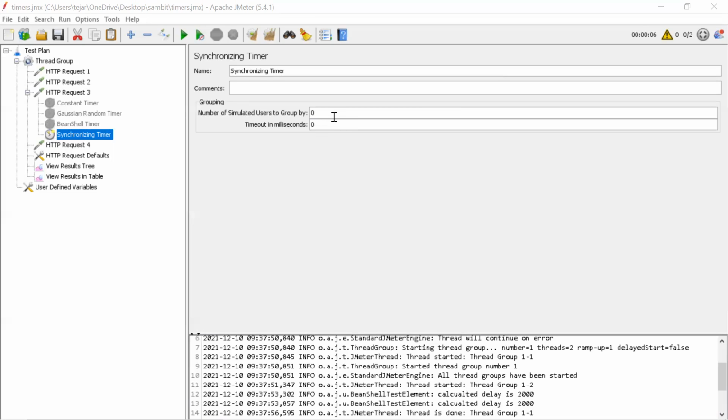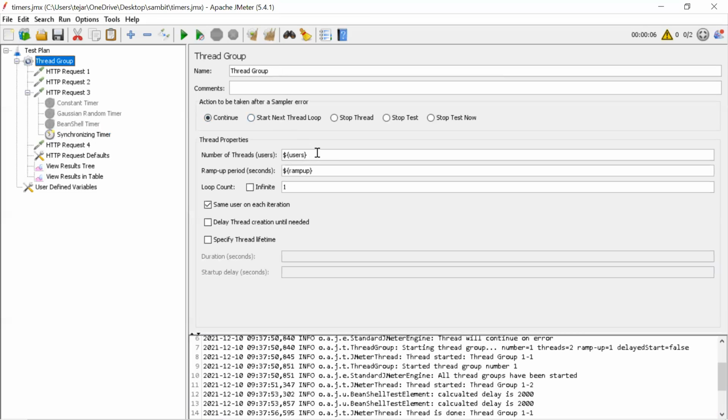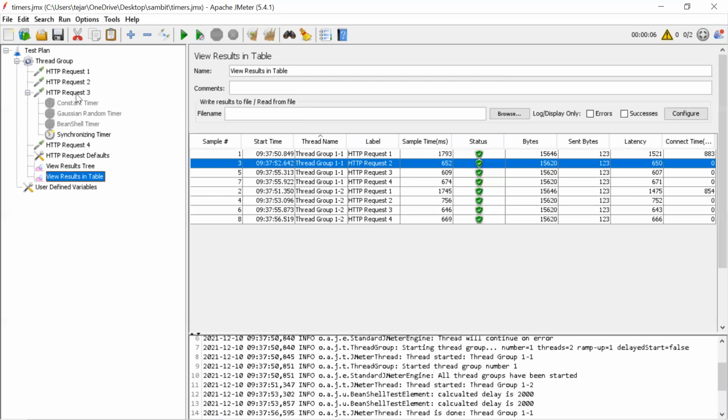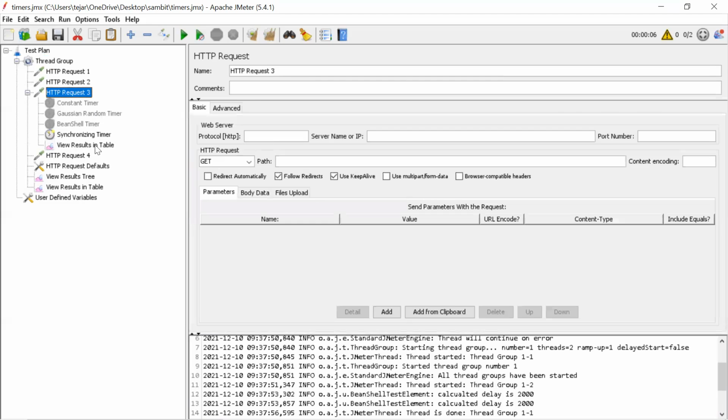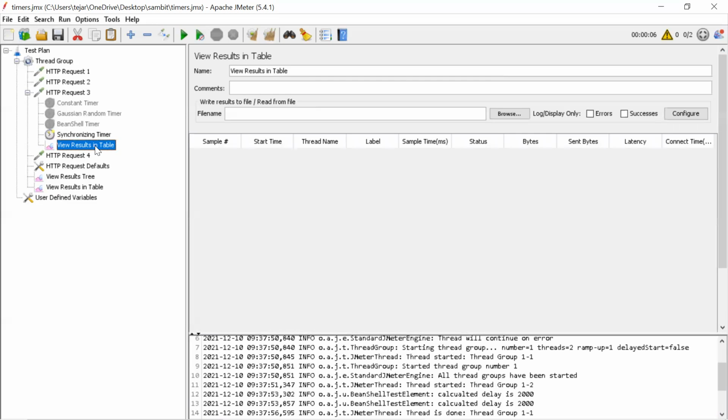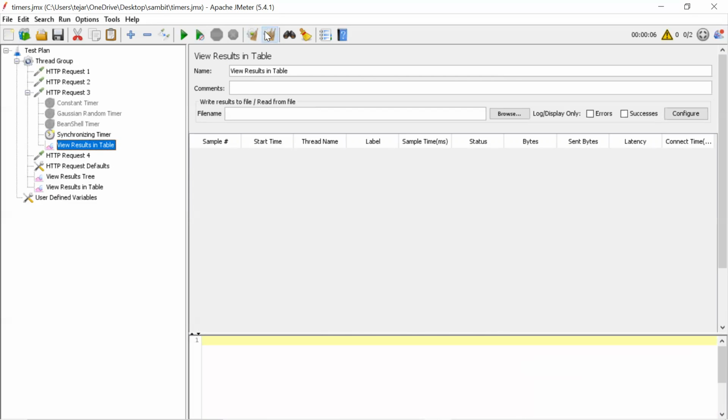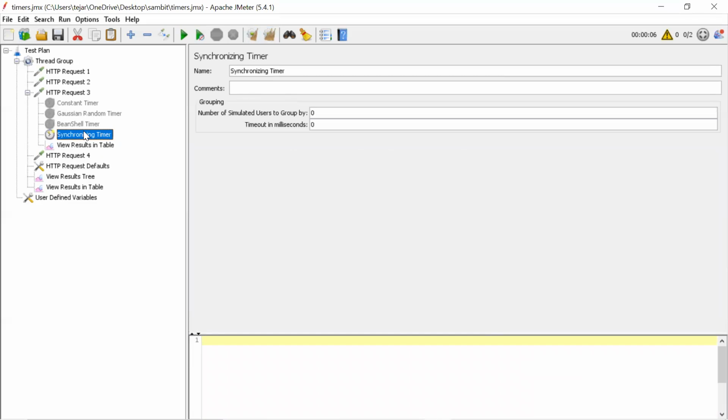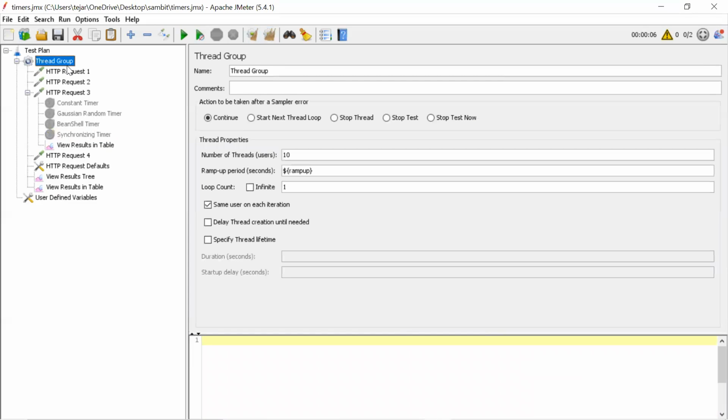By default, it gives 0 and 0. So let's see what will happen. Let's give 10 here. And we'll add a separate listener to this particular request so that we can track it, because the scope of this listener is this request only, so it will display everything about this request only. Now let me disable this and run by default, and we'll check how it behaves.